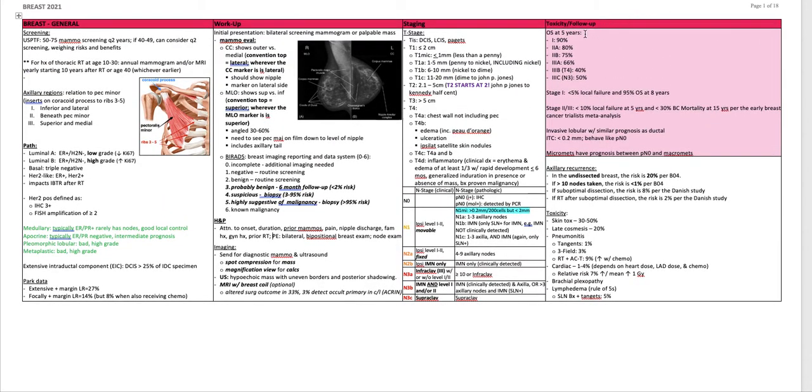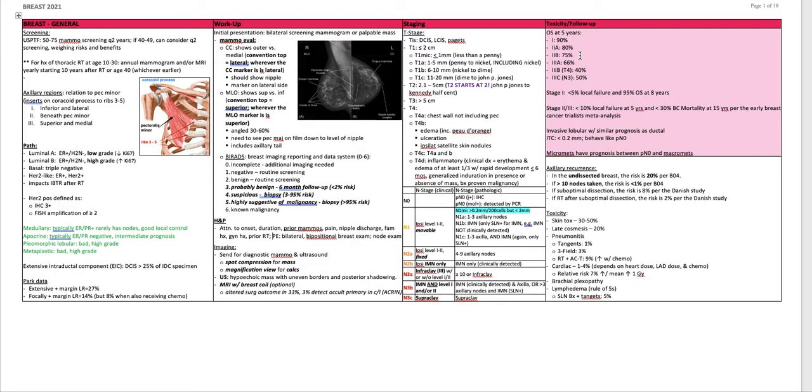Toxicity and follow-up. Overall survival at 5 years for stage 1 is 90%, stage 2A is 80%, stage 2B is 75%, stage 3A is 66%, stage 3B, so a T4 tumor, is 40%, and stage 3C, N3, is 50%. Stage 1, less than 5% local failure and 95% overall survival at 8 years. Stage 2 and 3, less than 10% local failure at 5 years and less than 30% breast cancer mortality at 15 years per the EBC-TCG meta-analysis.